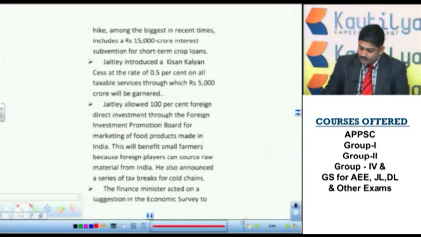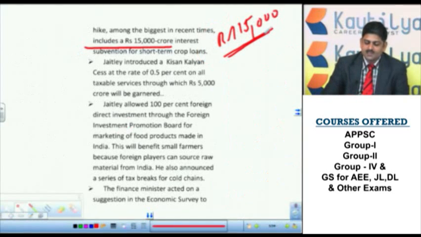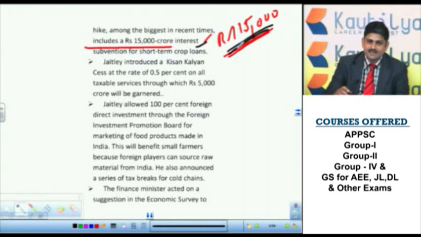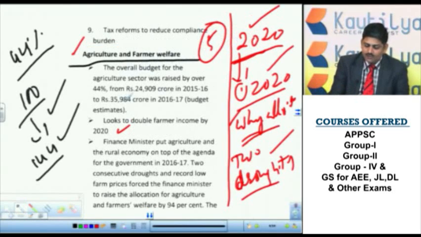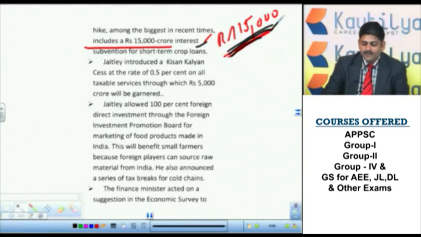The biggest one out of this is the 15,000 crore interest subvention for short-term crop loans. This is a very, very important question. They may ask, as per the budget proposal, what amount of interest under subvention for short-term crop loans was waived by the union government? That is rupees 15,000 crore. As I said earlier, figures like 24,909 crores and 35,984 crores are not so important, but this 15,000 crore is very, very important.